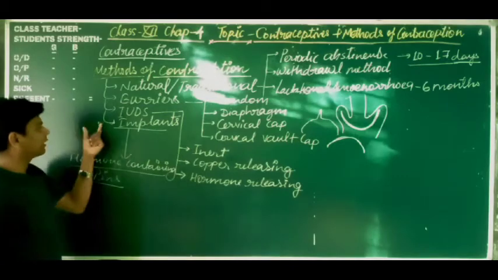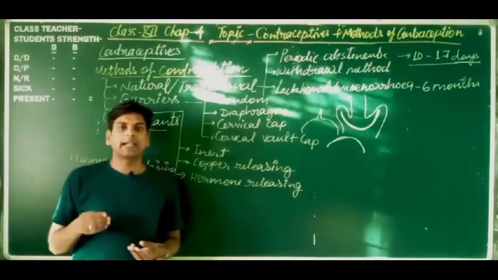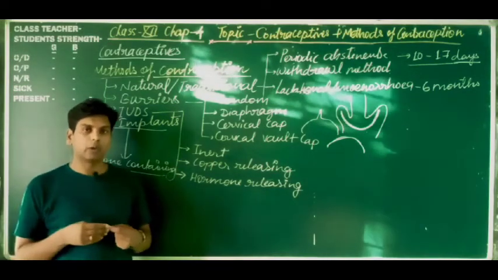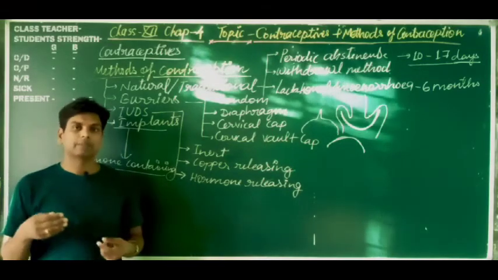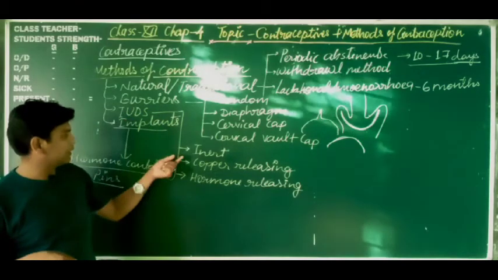Okay, next one is IUDs. So what are IUDs, dear students? IUDs are the metallic and non-metallic devices, or the combination of both metals and non-metals, which prevent the unwanted pregnancy. These IUDs are categorized into three parts.